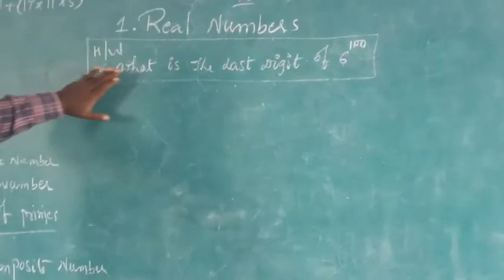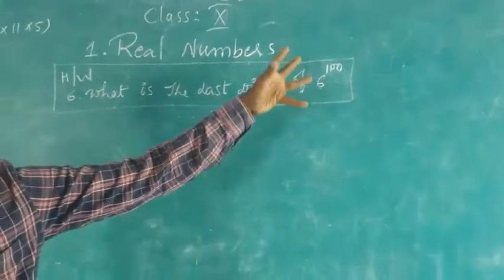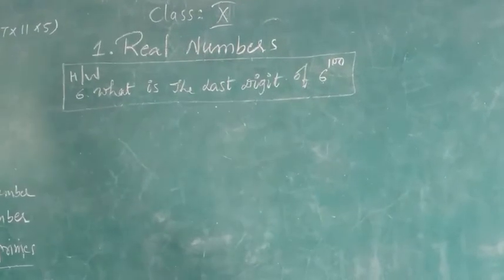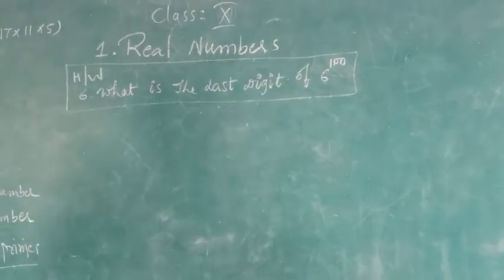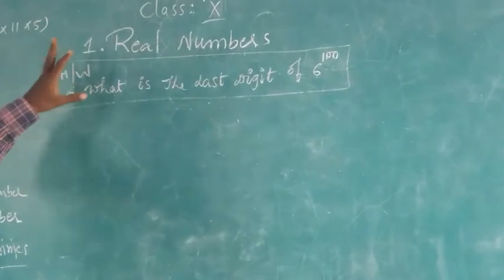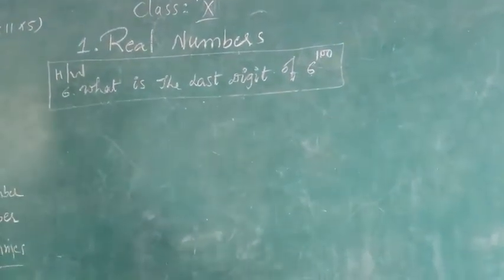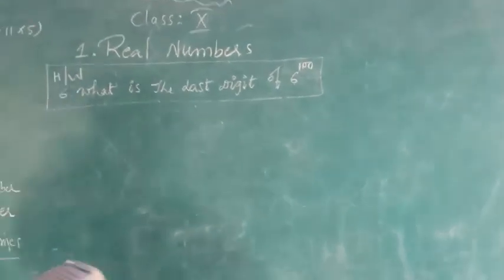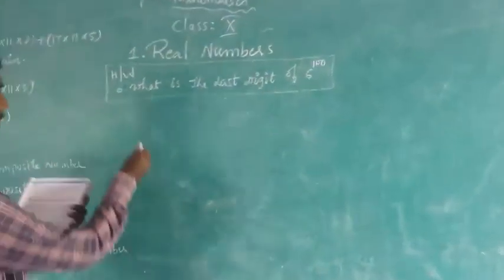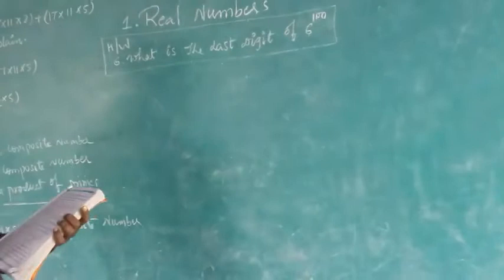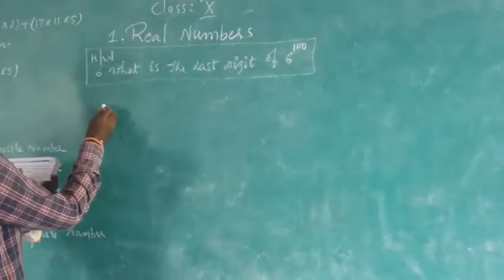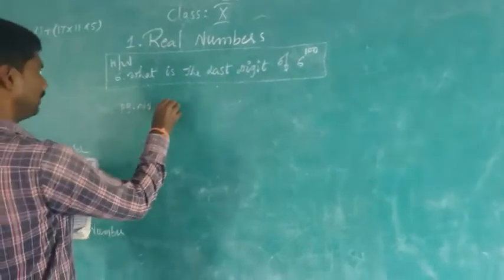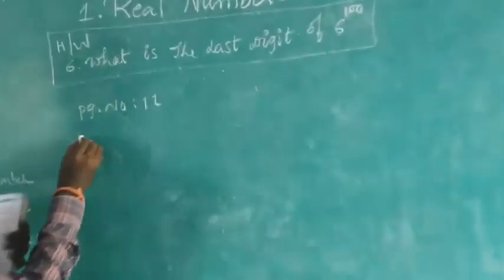The sixth problem I gave as homework: what is the last digit of 6 to the power of 100? You can tell the answer easily. I explained the third problem the same way, and by using the third problem you can do this. Now I am going to tell you theorem 1.6, which you need to know before starting the exercise. I am writing the page number also: page number 11. In that page 11, the theorem is given.